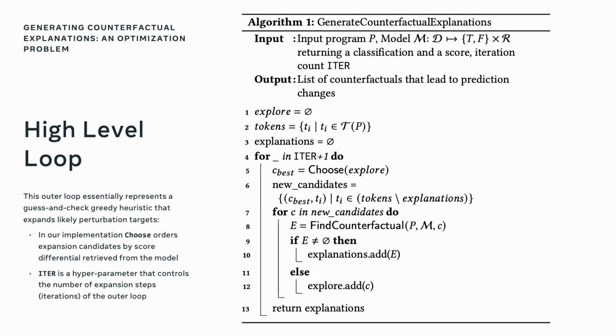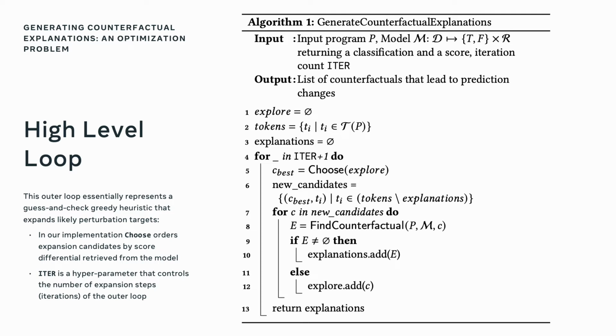Now that we know how we can arrive at natural perturbations for particular tokens in our input, let's have a look at the higher level loop that generates a full counterfactual explanation. We can formulate finding counterfactual explanations as an optimization problem. An exhaustive search for all combinations of tokens we need to perturb to arrive at a satisfying explanation would lead to a combinatorial explosion of our search space. That's why we use a greedy heuristic that is presented by the pseudocode you see on the right-hand side.